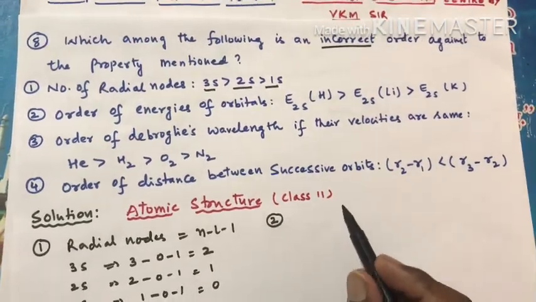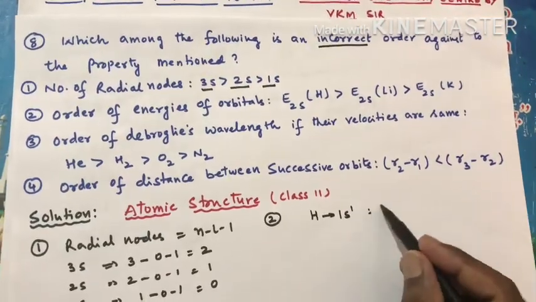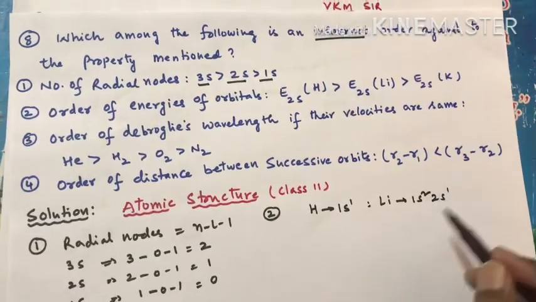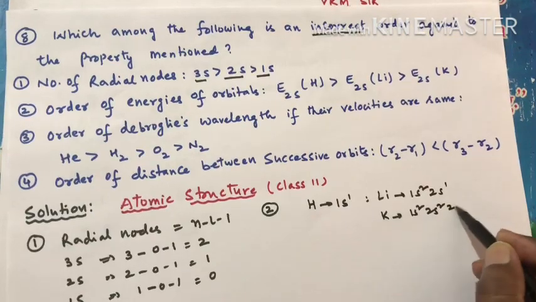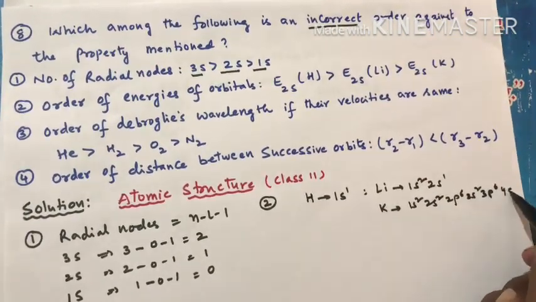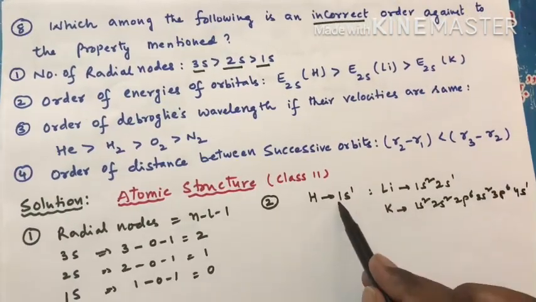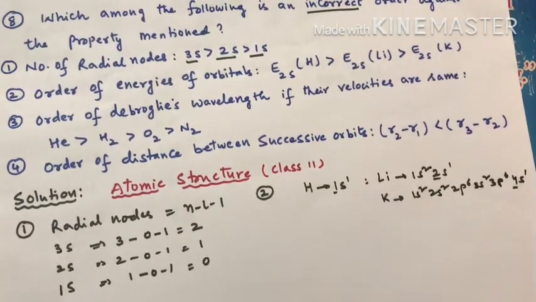So what is happening here? Hydrogen, what is the configuration? 1s1. And lithium, what is the configuration? 1s2, 2s1. Potassium, what is the configuration? 1s2, 2s2, 2p6, 3s2, 3p6, 4s1, right? So if you observe it, here what is happening to the n value? N value of the outermost shell is increasing.